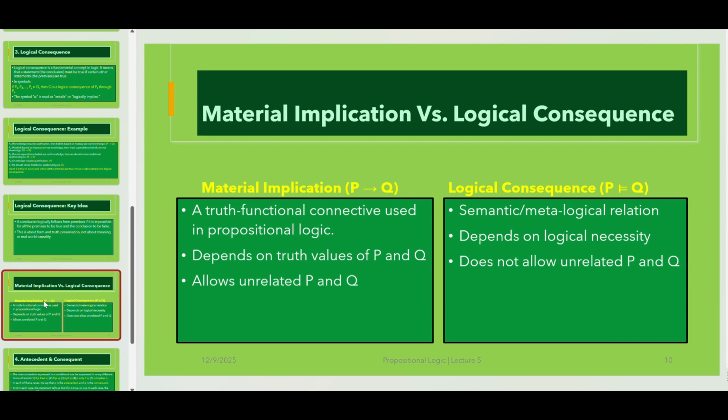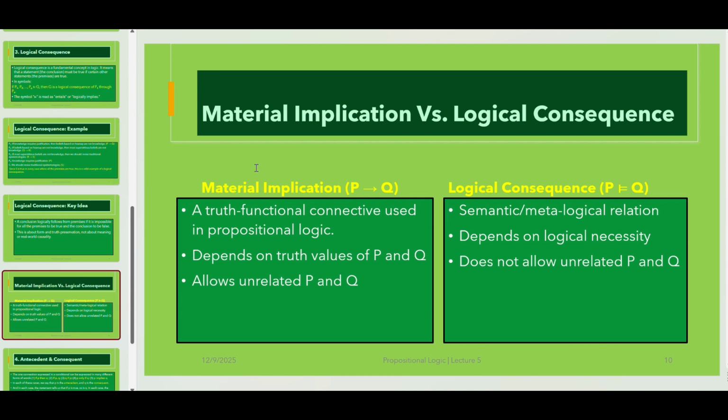The second attribute is about its truth values, that is, material implication depends on the truth values of P and Q. And the last attribute can be stated in the following way: material implication allows unrelated P and Q, as we have seen in our previous example, if the moon is made of cheese, 2 plus 2 is 4.